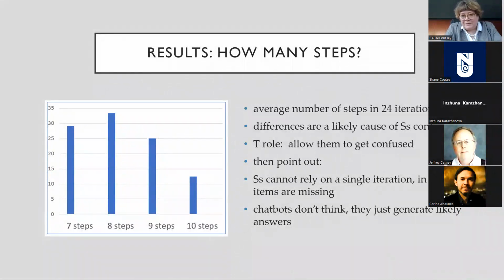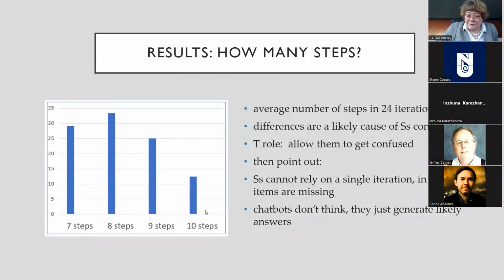All right, so one of the first things that is very, very evident when you ask ChatGPT 24 times how do you make a good internet survey, is that you get different numbers of steps. So in fact, I did this almost 100 times, and I got anything between 4 and 14 steps. But in the first 24, which I'm taking as this class, I got an average of about 8 steps.